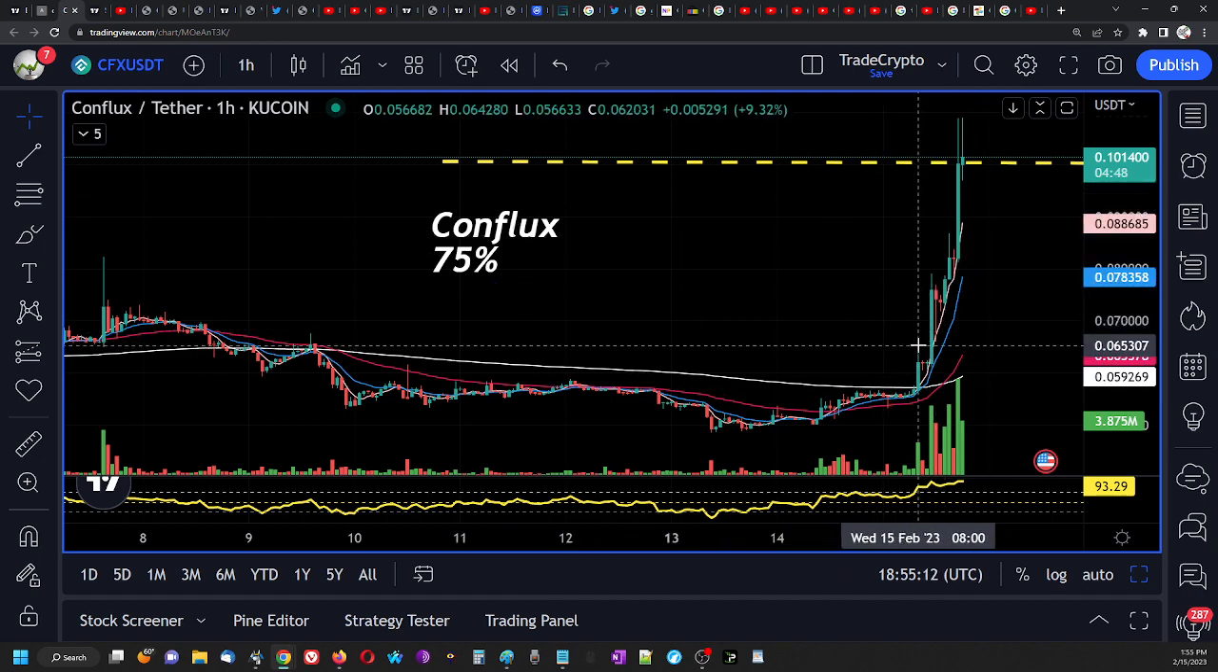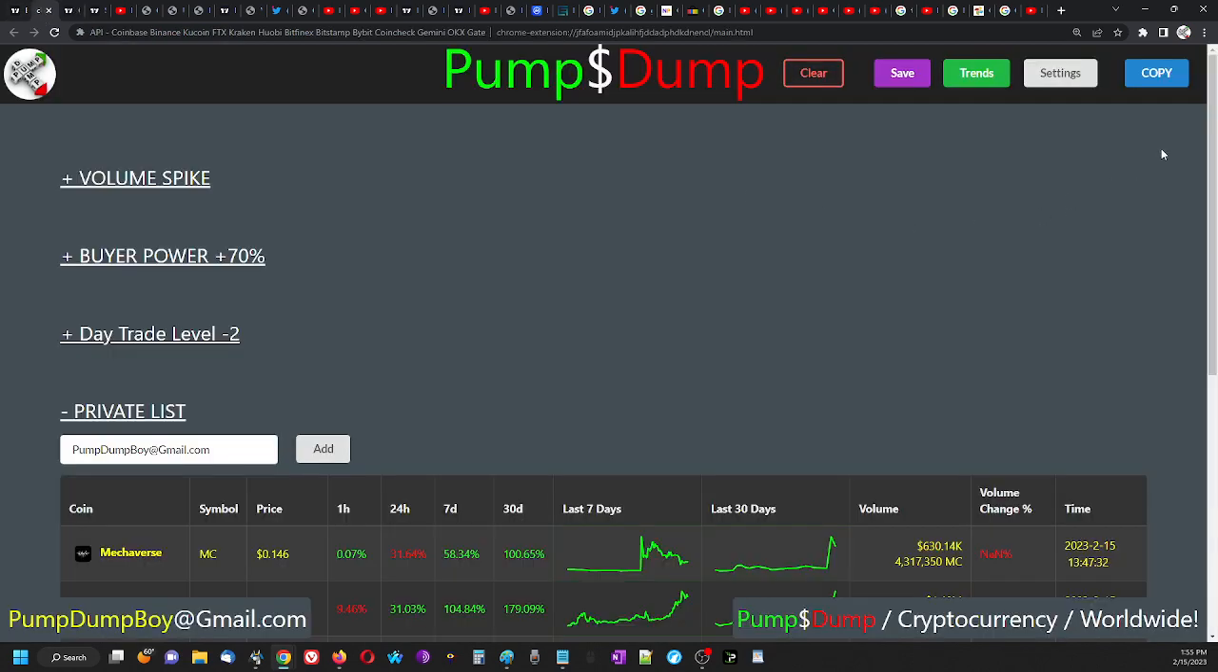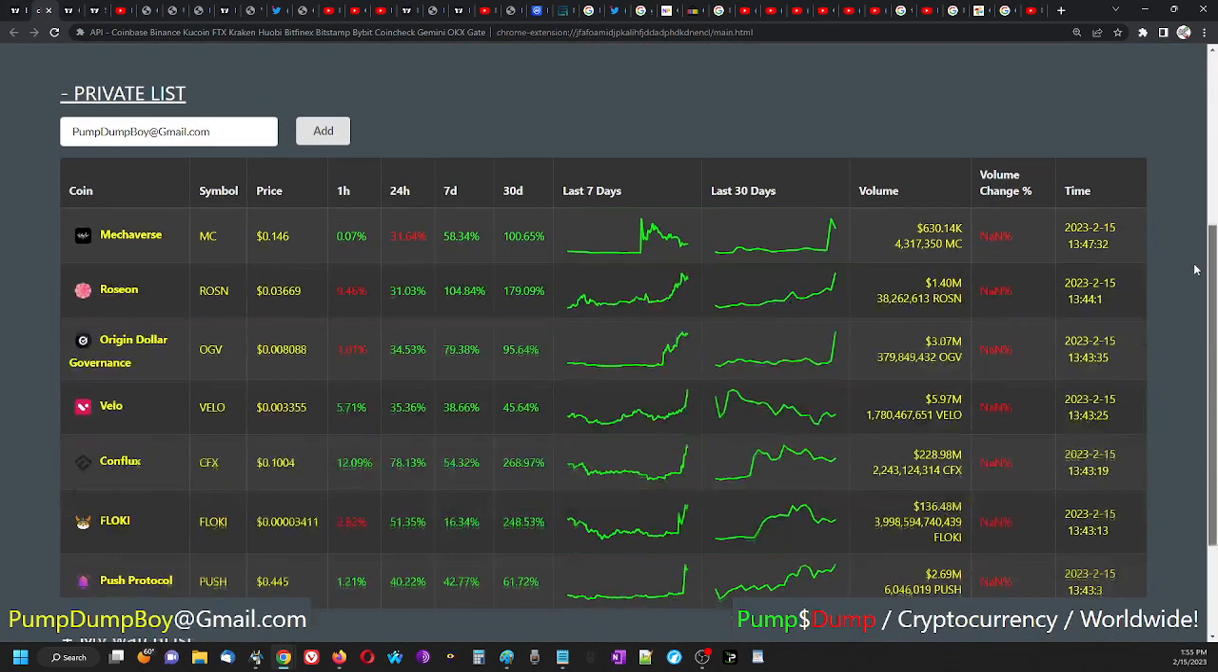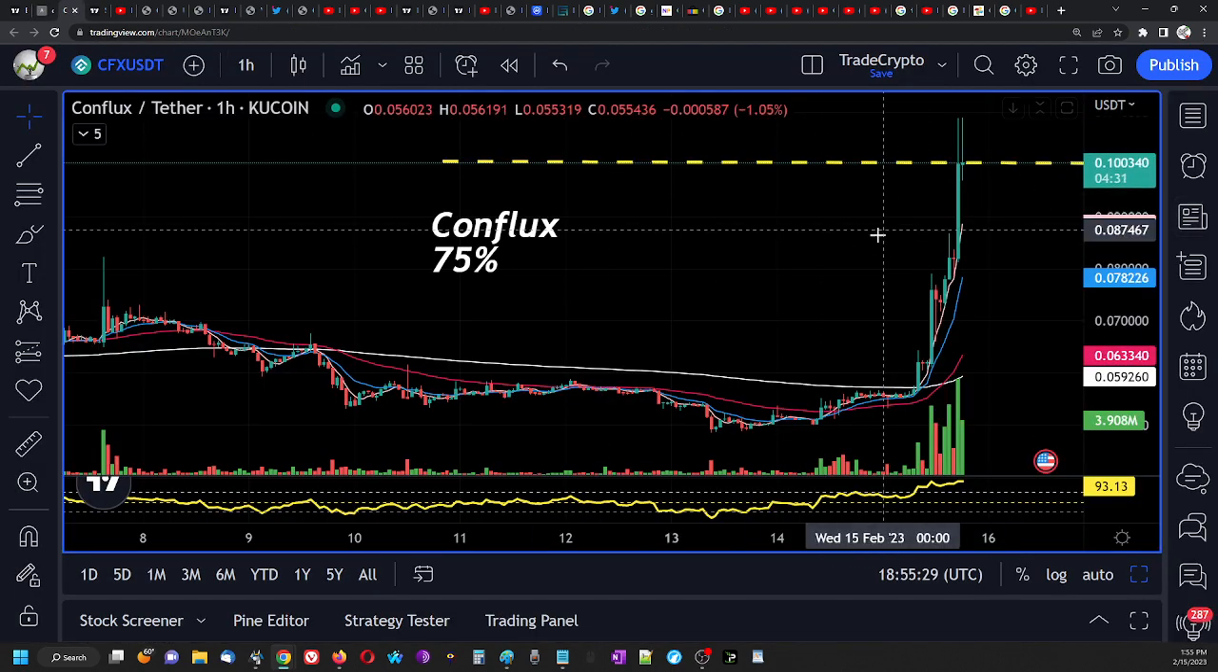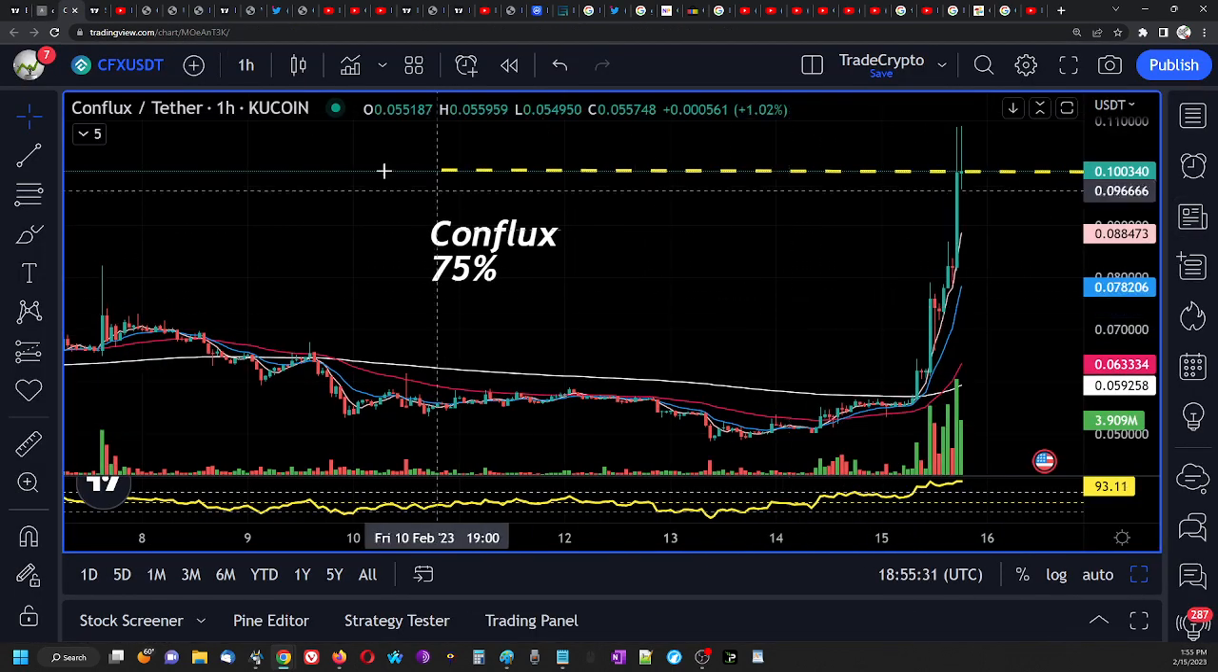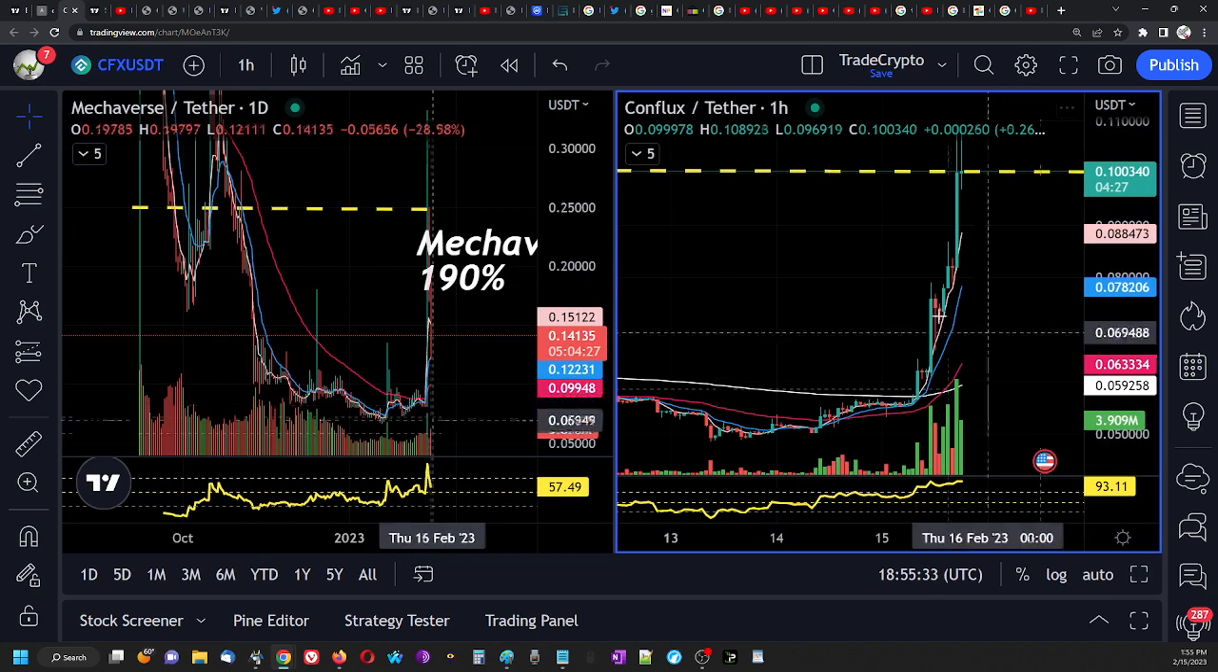Okay, the idea is to buy low and sell high. That's all my software is tracking. It's tracking coins that will pump. Okay, like here, Original Dollar Governance, we buy low here and sell here. Don't try to buy during the pump because you lost the time. The whole secret sauce on this channel is that we time the move. Okay, the software is tracking 3,000 coins.